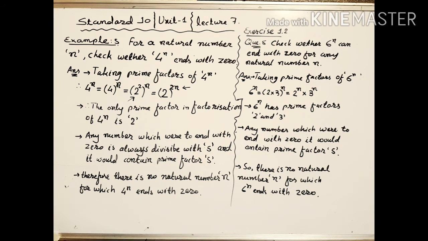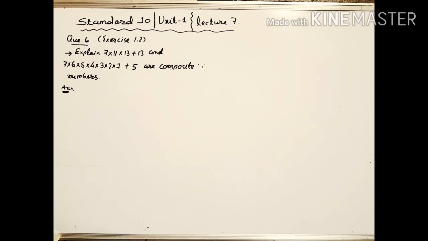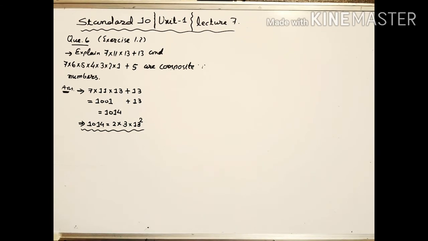Here we have two more questions which can be solved with the fundamental theorem of arithmetic. Explain why 7 into 11 into 13 plus 13 and 7 into 6 into 5 into 4 into 3 into 2 into 1 plus 5 are composite numbers. To understand this question, first of all we will get the values of the given numbers. For the first number, 7 into 11 into 13 plus 13, the value we get is 1014. Now we will factorize this number. When we get prime factors of 1014, we get 2 into 3 into 13 square.